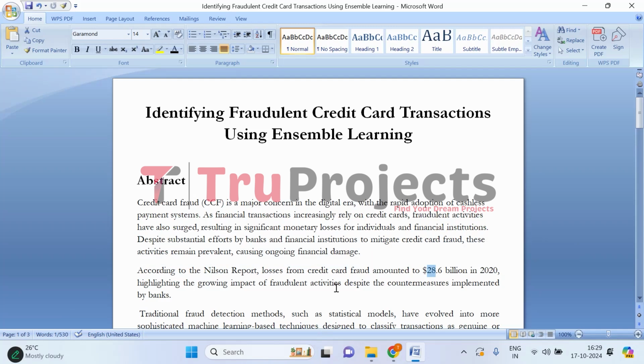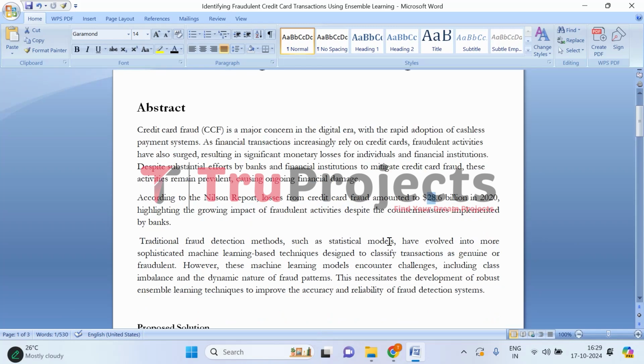Initially, fraud detection was dependent on traditional statistical models. But these have now evolved into more advanced machine learning techniques that can classify transactions as genuine or fraudulent.